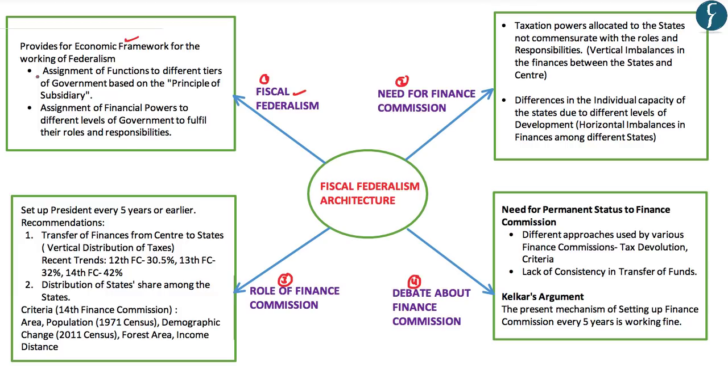And this particular fiscal federalism has mainly two important facets. The first facet of fiscal federalism is assignment of functions to different levels of the government based upon the principle of subsidiarity.